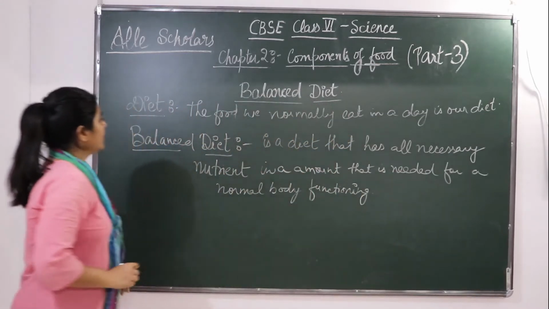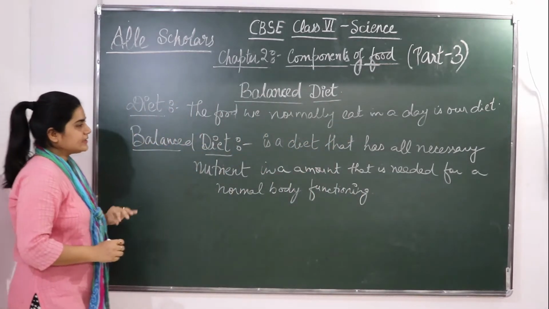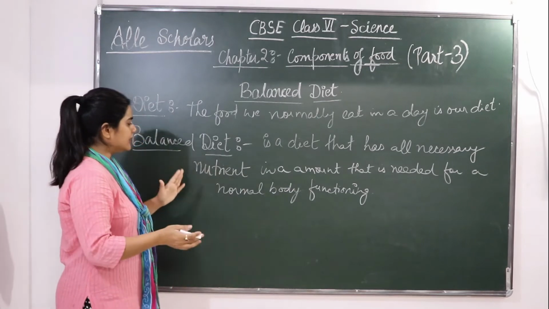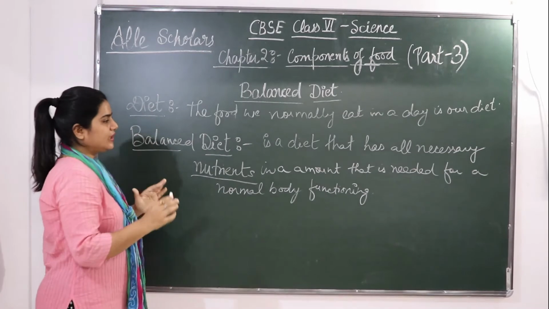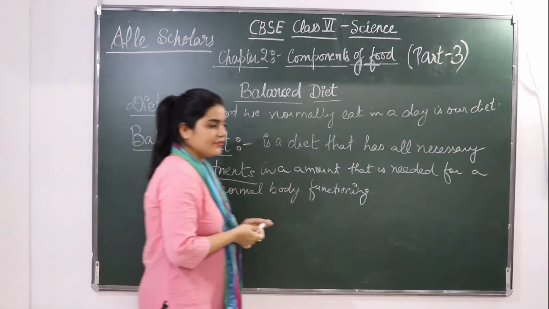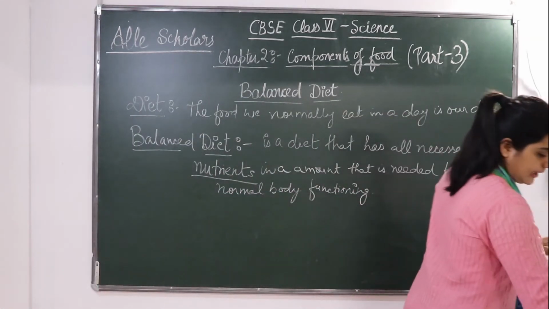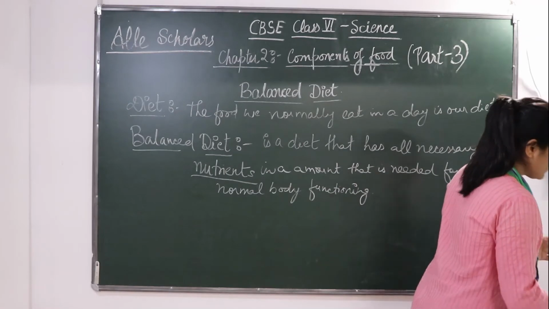Okay, so balanced diet is a diet that has got all necessary nutrients in an amount that is needed for normal body function. So this was about diet and a balanced diet.